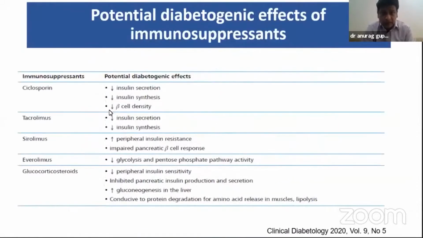The various diabetogenic drugs act through either insulin resistance or, with CNIs, mainly decreased insulin secretion, decreased insulin synthesis and decreased beta cell sensitivity. Among glucocorticoids, the main issue is peripheral insulin resistance and reduced insulin release from the beta cells.